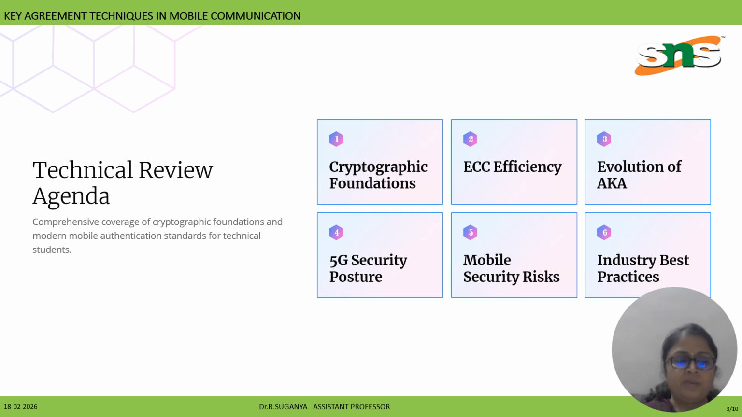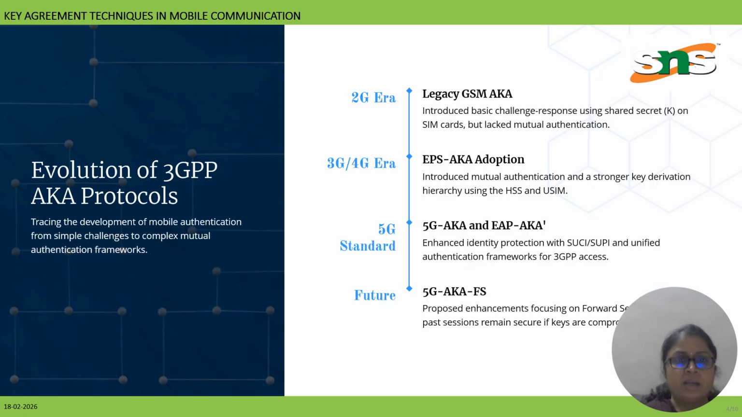So here we have the evolving cryptographic system, security evaluation and industry best practice analysis. Here we have the evolution of 3GPP authentication and key agreement protocols, tracing how mobile authentication has advanced from simple challenge response methods to complex mutual authentication frameworks. The 2G era legacy GSM AKA uses a shared secret stored on the SIM card for basic challenge response authentication.